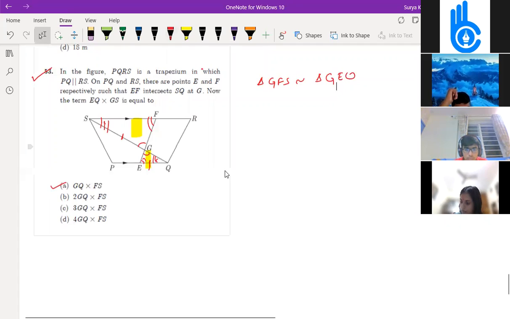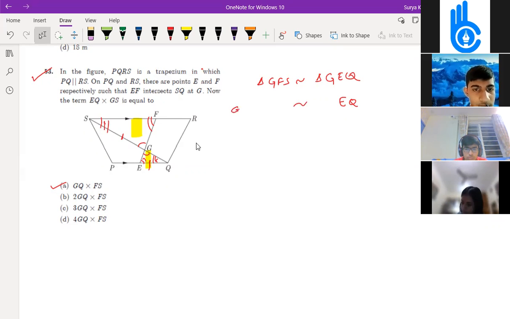GEQ, right? Here in this question they are asking EQ into GS. So GS you are writing first to last, and here writing EQ second last, correct?